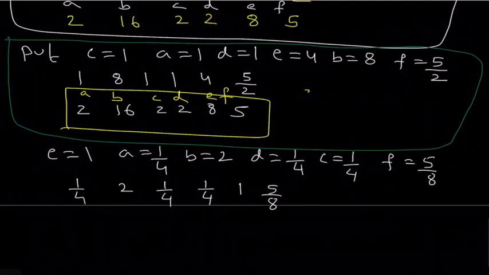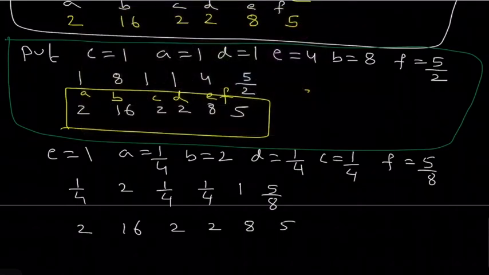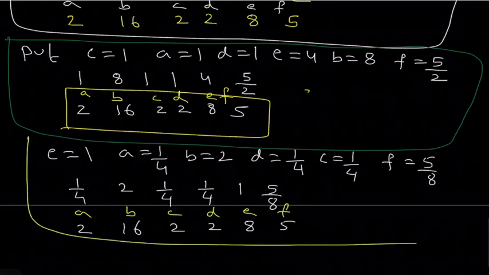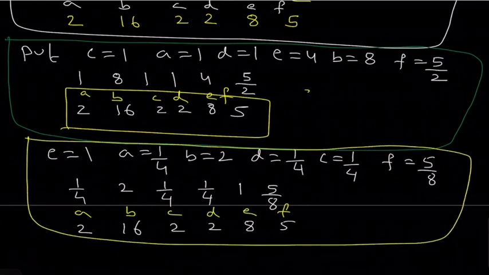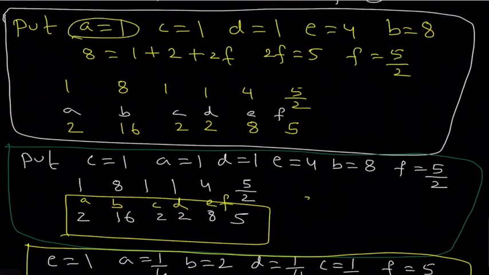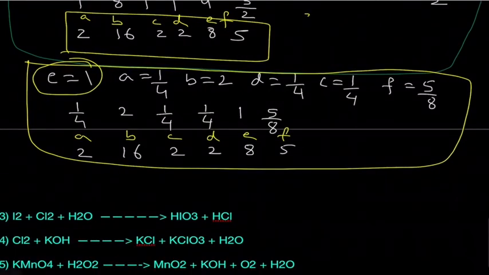Okay, now what happens? 8 into 1 by 4 is 2, 8 2s are 16, 8 into 1 by 4 is 2, 8 into 1 by 4 is 2, 8 1s are 8, 5 by 8 into 8 is equal to 5. So these are the coefficients of A, B, C, D, E and F. So this is another method. You can take any one particular value, whether it is A equal to 1 or B equal to 1 or C equal to 1, any one value, taken as a constant, that is 1.